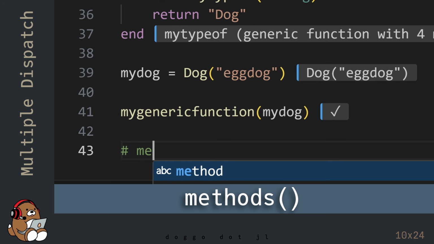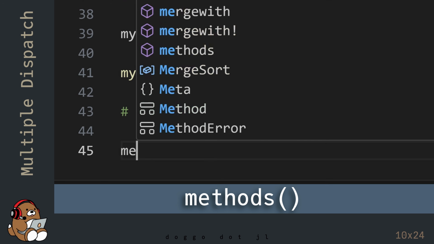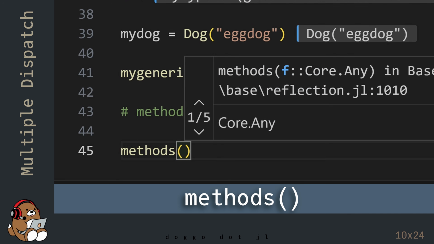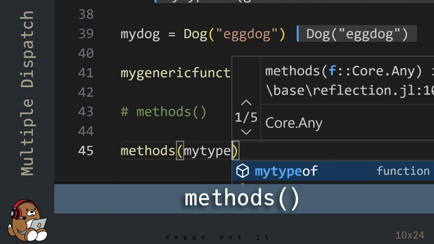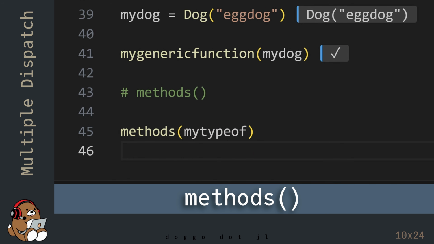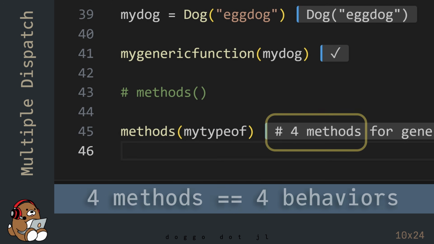Before I go, I want to show you the methods function. The methods function will display a list of the different methods available for any function. So the myTypeOf function currently has 4 different methods, or 4 possible behaviors for this function, depending on the data type of the argument.